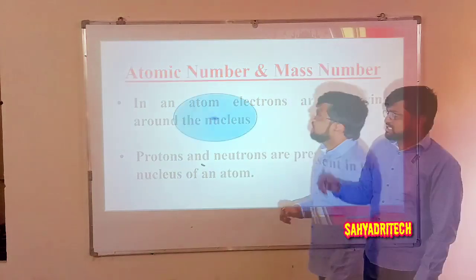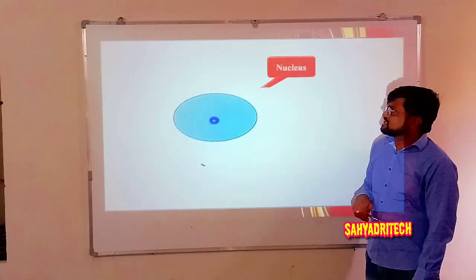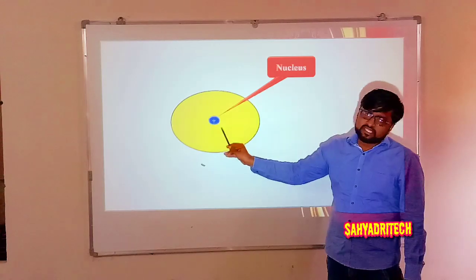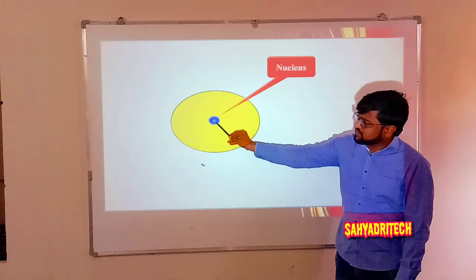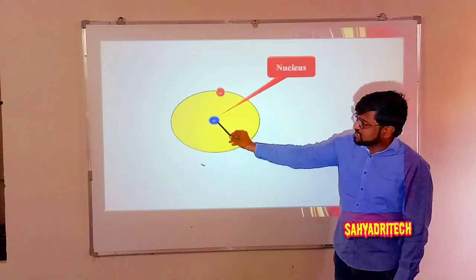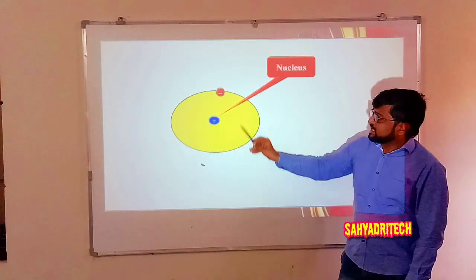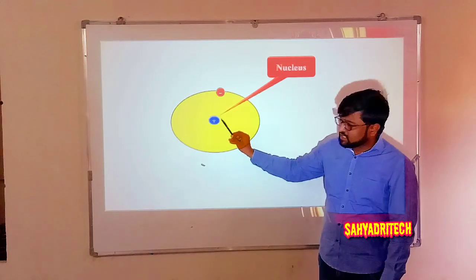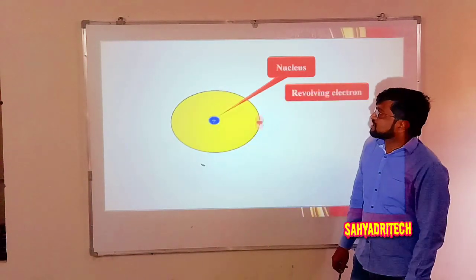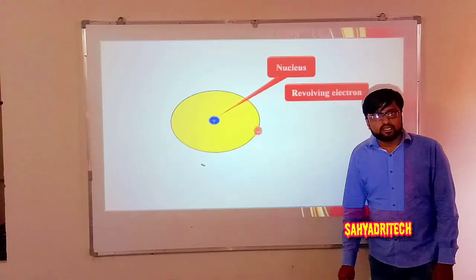Well, as we said, regarding the distribution in an atom, the nucleus is present at the center, and this positive sign indicates the protons. So protons are present in the nucleus. Neutrons are also present in the nucleus itself. And electrons are revolving around the nucleus.